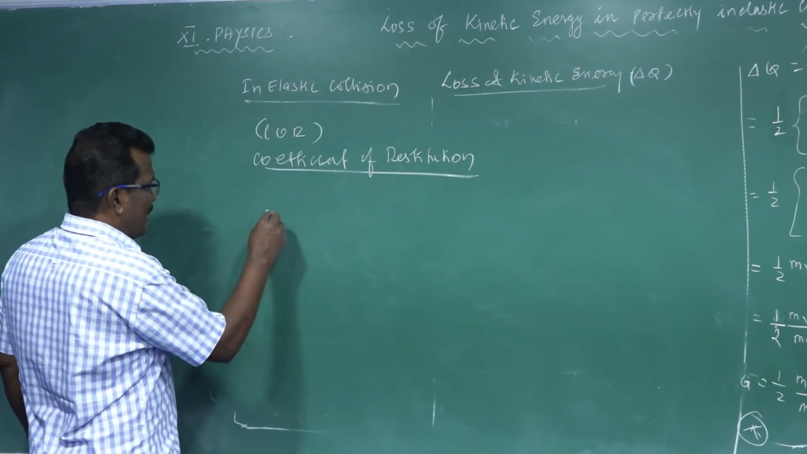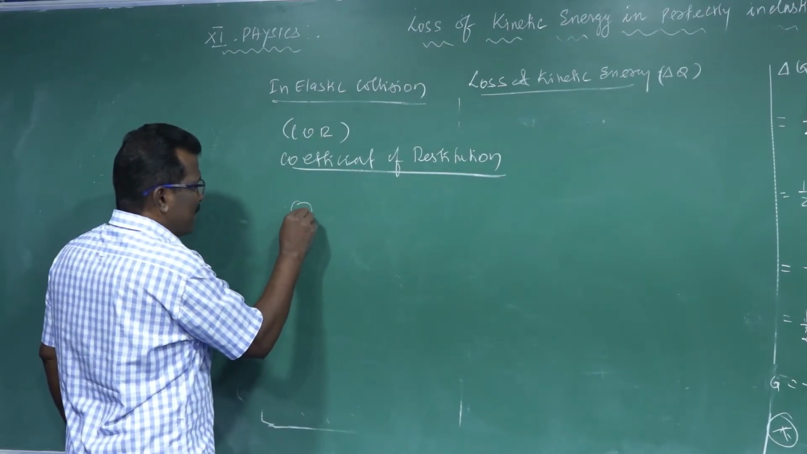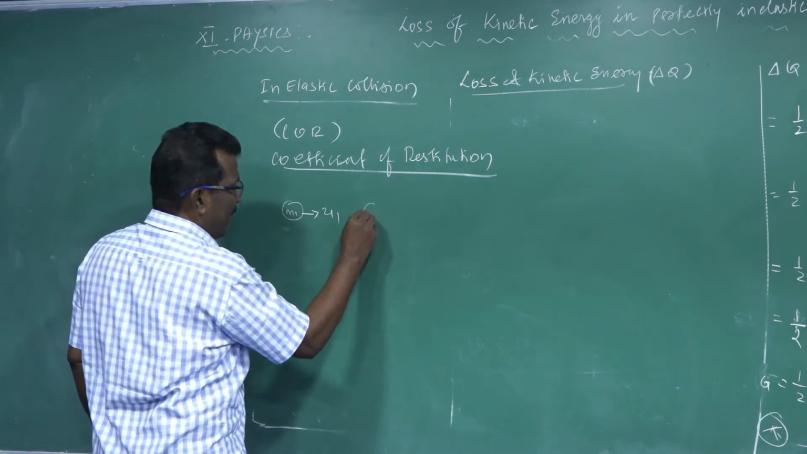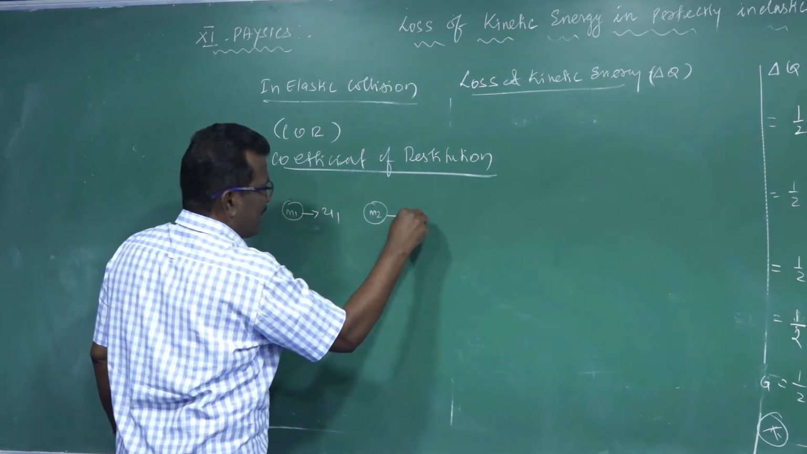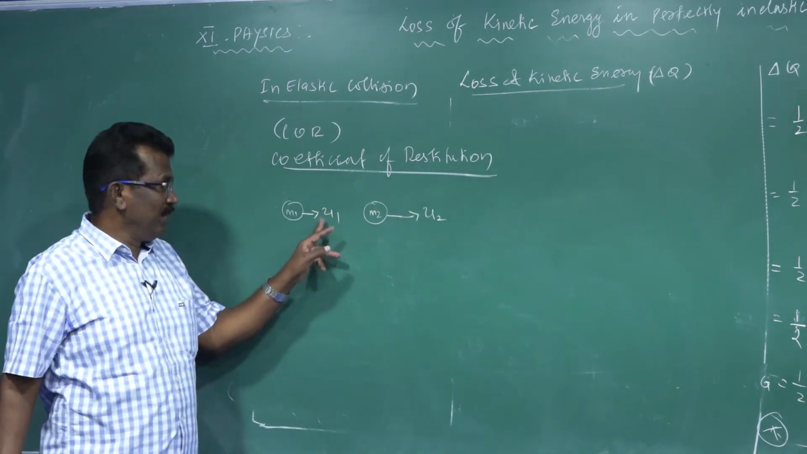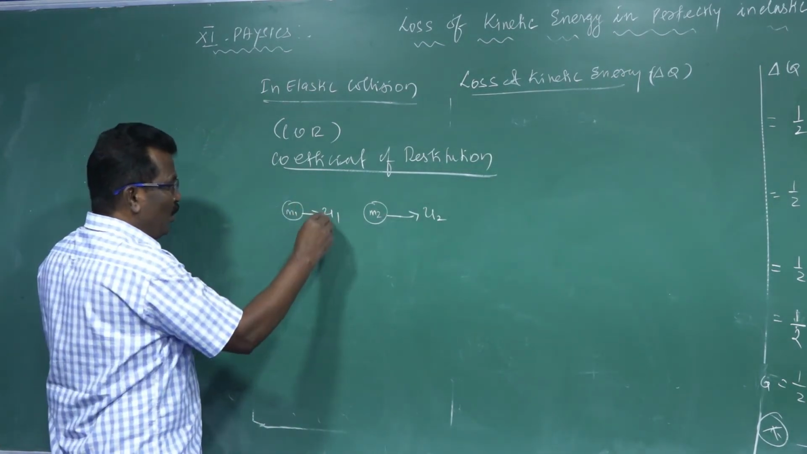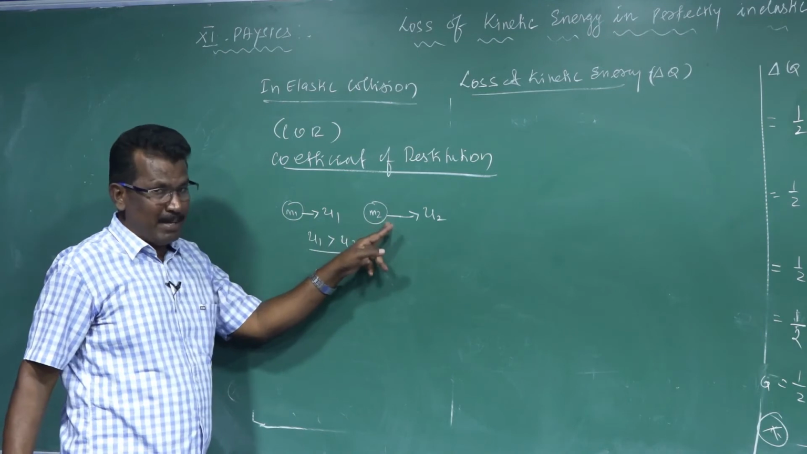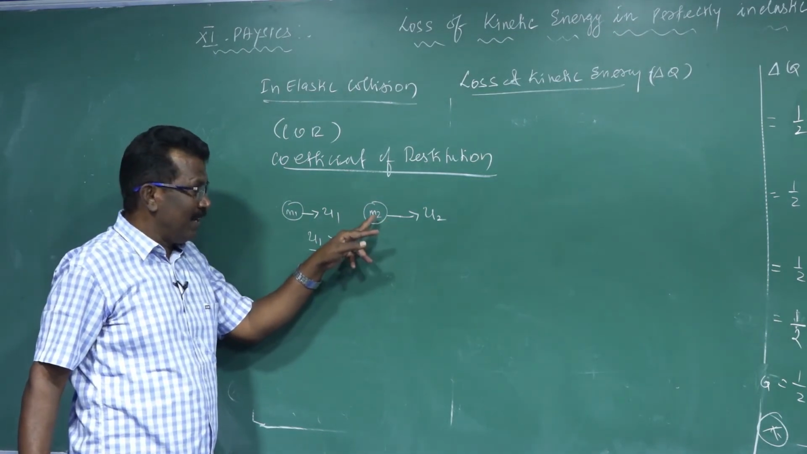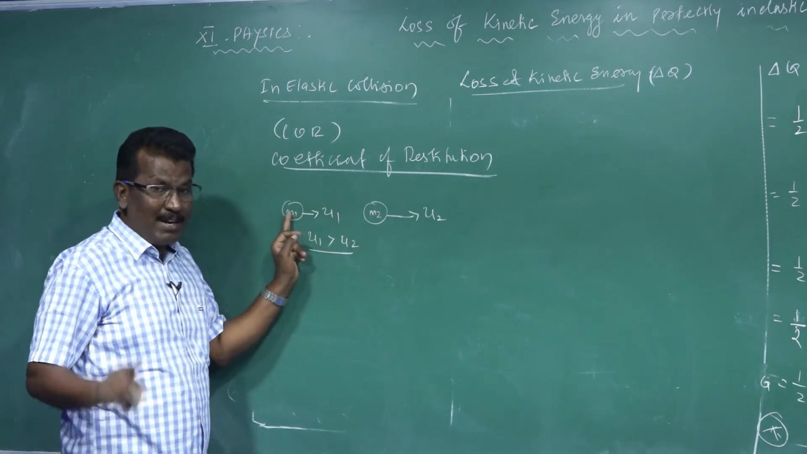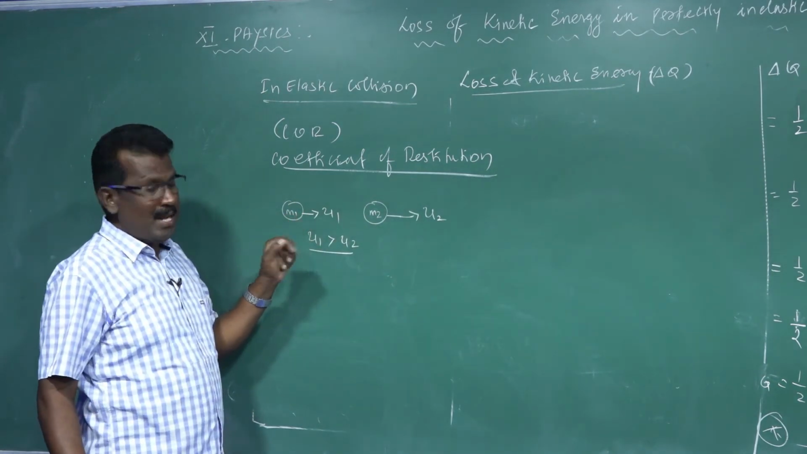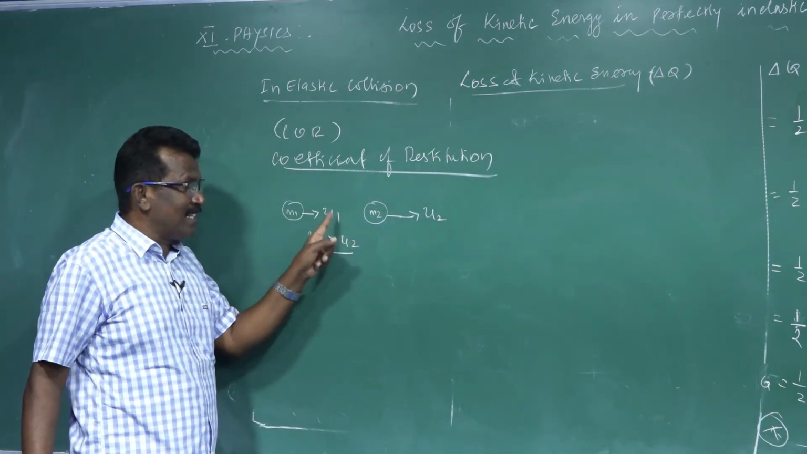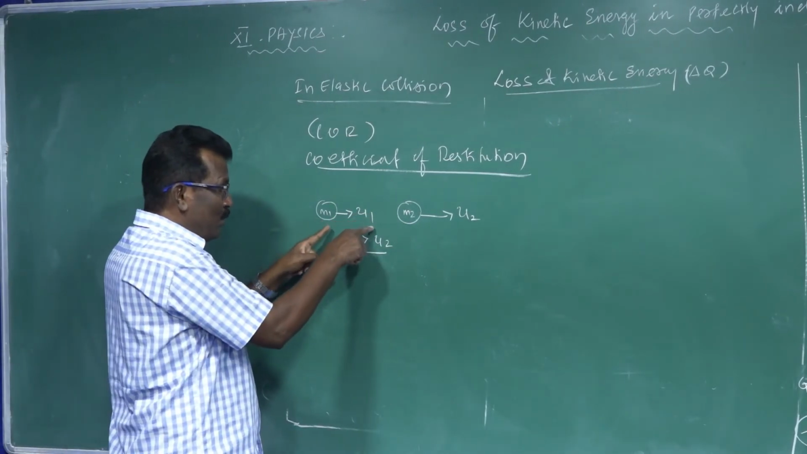Let us consider one collision. First body, mass m1, moving with velocity u1. Second body, mass m2, moving with velocity u2. Here, u1 is greater than u2. Both are moving in the same direction. In order for the first body to strike the second body, the first body's velocity must be greater than the second body's velocity. Unless that, the first body will not strike the second body.